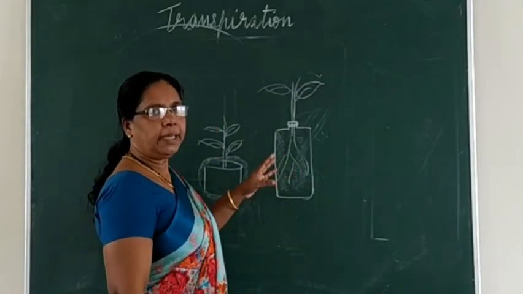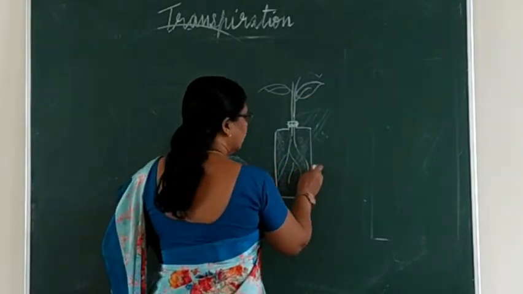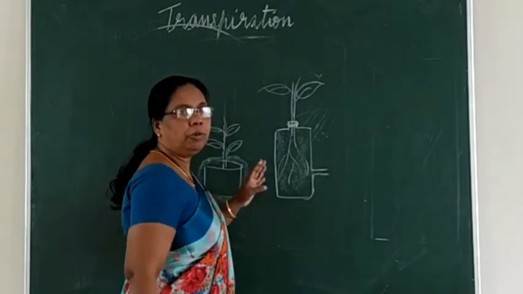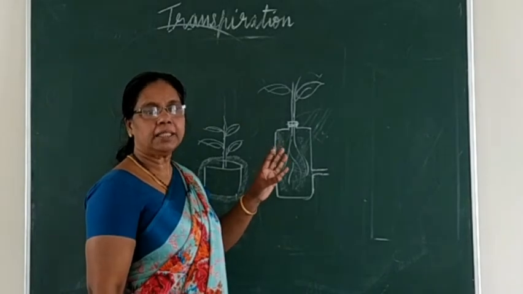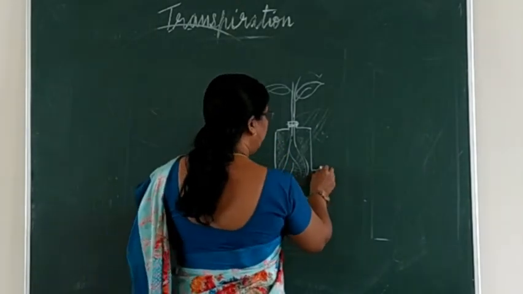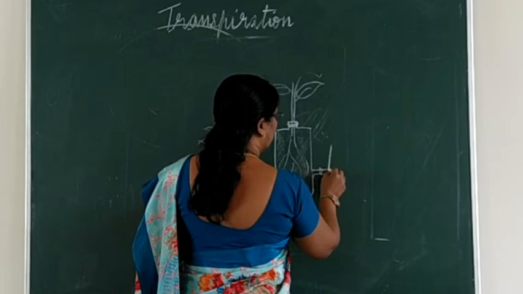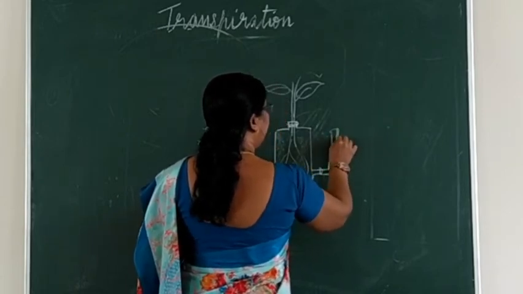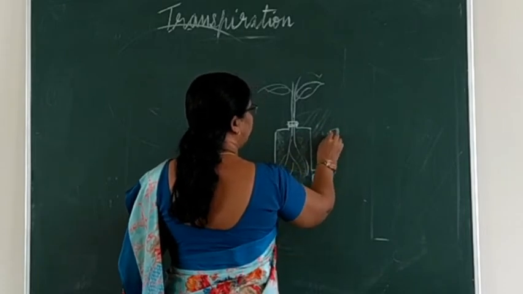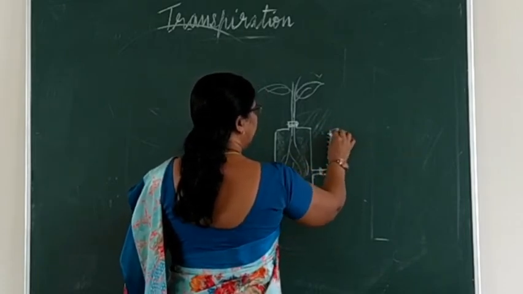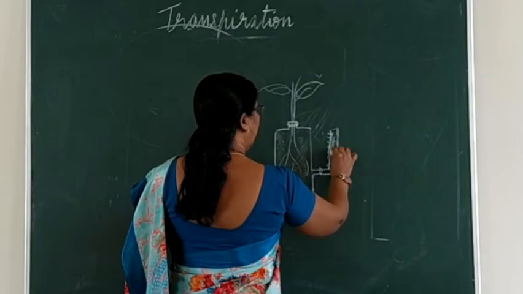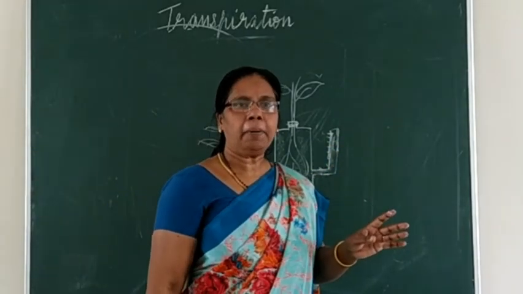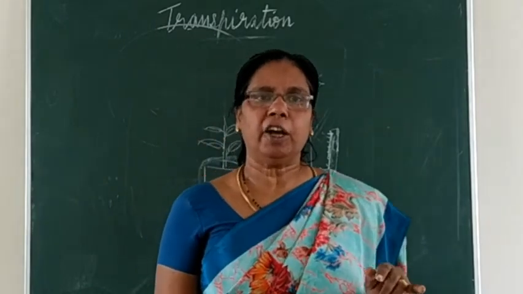Okay. On the side of this bottle, with the help of a rubber tube, you have to attach a glass tube. It should be graduated. Marks should be there. So in this also, what will be there? Water will be there. Okay. So keep the apparatus like this for 3 to 4 hours.